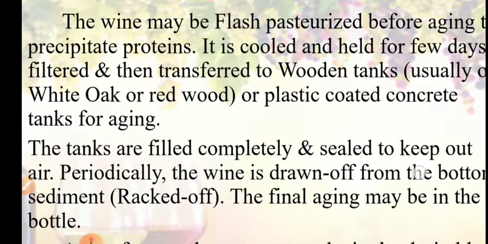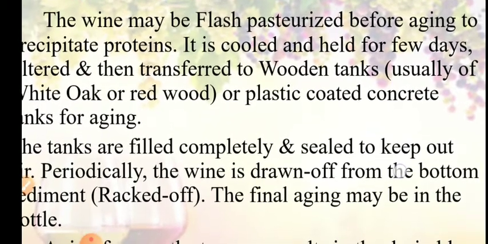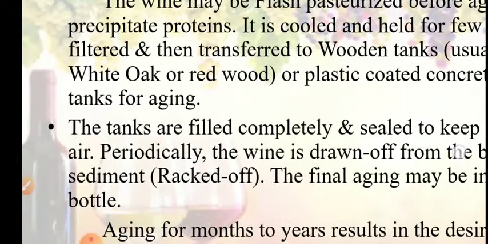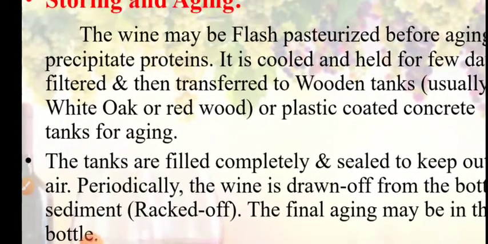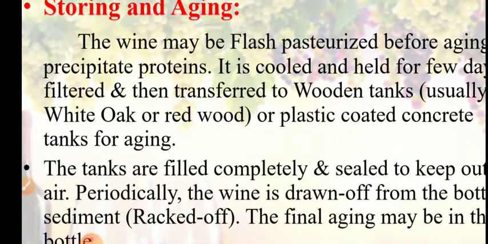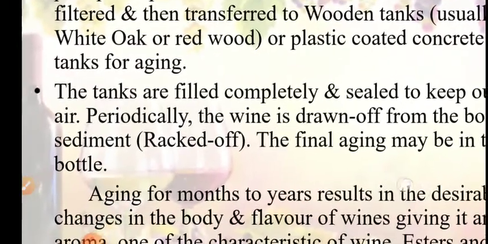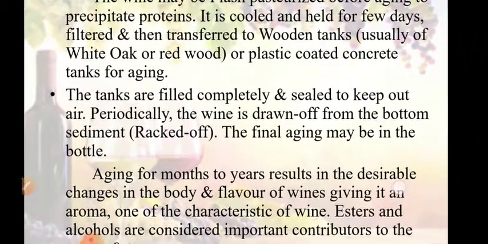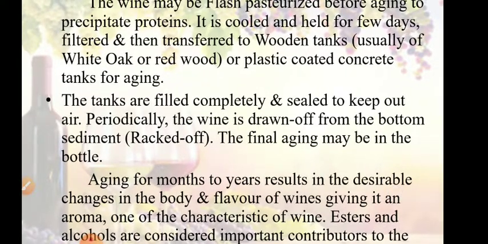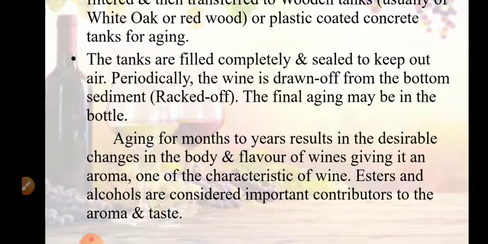Usually wooden tanks made of white oak or redwood are preferred, or a tank may be of plastic coated concrete. For aging, we use wooden tanks or plastic coated concrete tanks. The tanks are completely filled with the pasteurized and filtered juice and sealed to keep out air. That means perfect anaerobic conditions are created. So the tank is filled completely and sealed. Periodically the wine is drawn off from the sediment, or racked off, and checked. The final aging may be in the bottles.